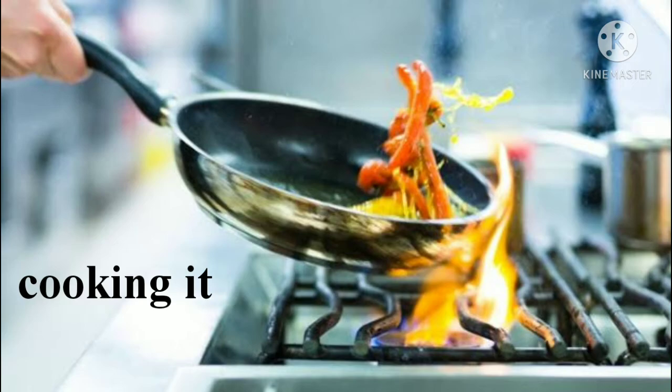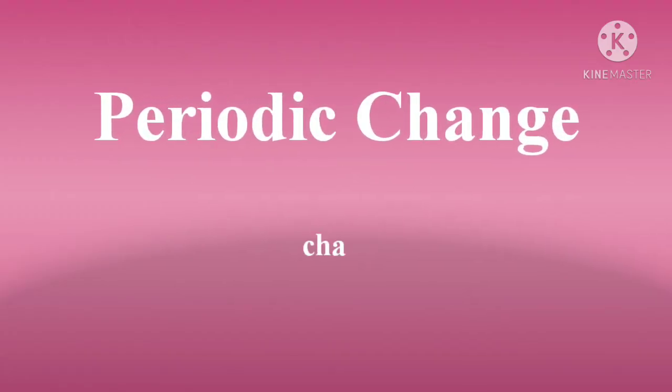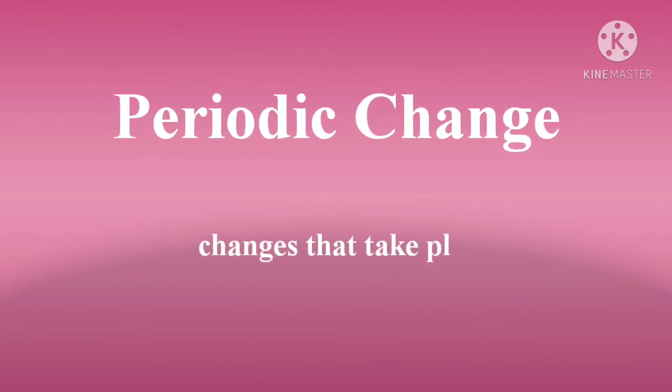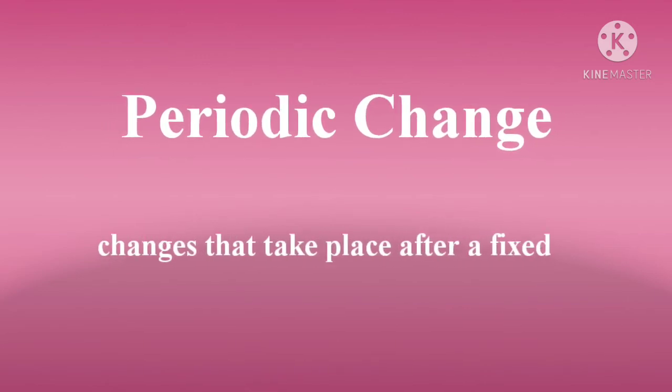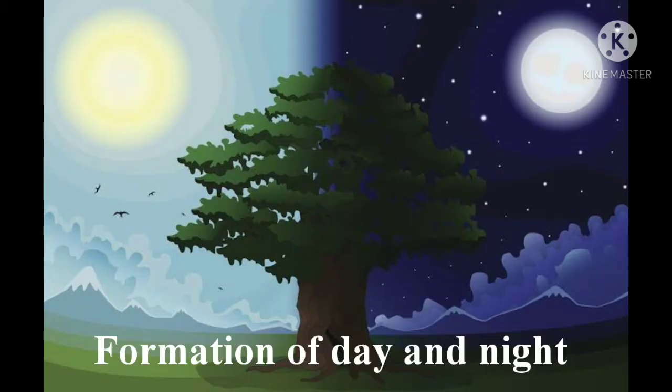So now we'll talk about the periodic change. What is periodic change? Changes that take place after a fixed time interval. There should be a time interval. Okay, so that is a periodic change. So first example, we'll talk about the formation of day and night. From day to night, there are 24 hours.